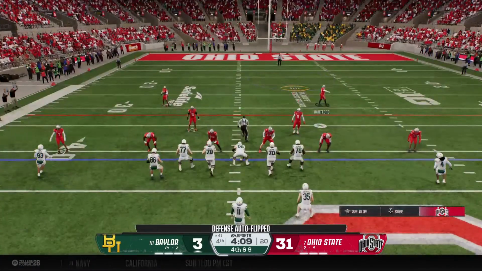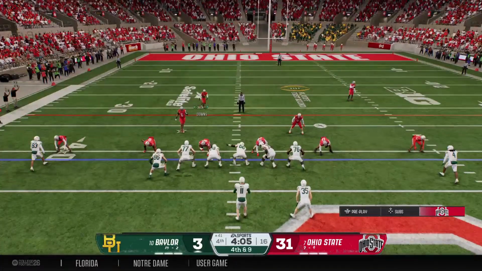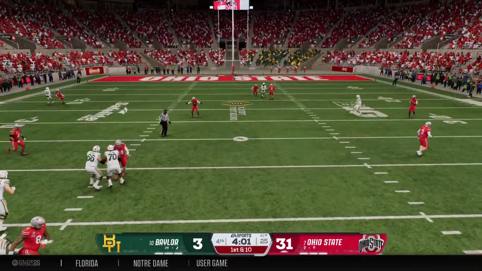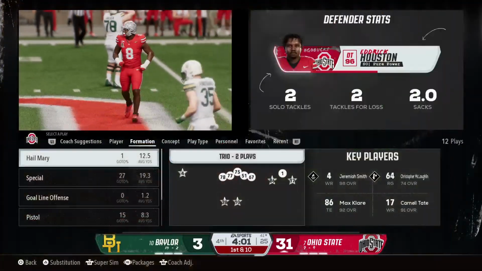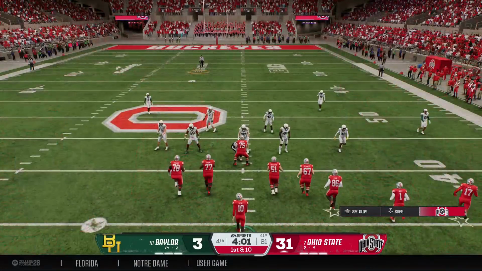Down late, they'll keep the offense on the field, trying to chip away at this lead. Trying for a 4th down completion. And it's incomplete under heavy pressure. A big 4th down stop. Here comes the Buckeye offense onto the field.